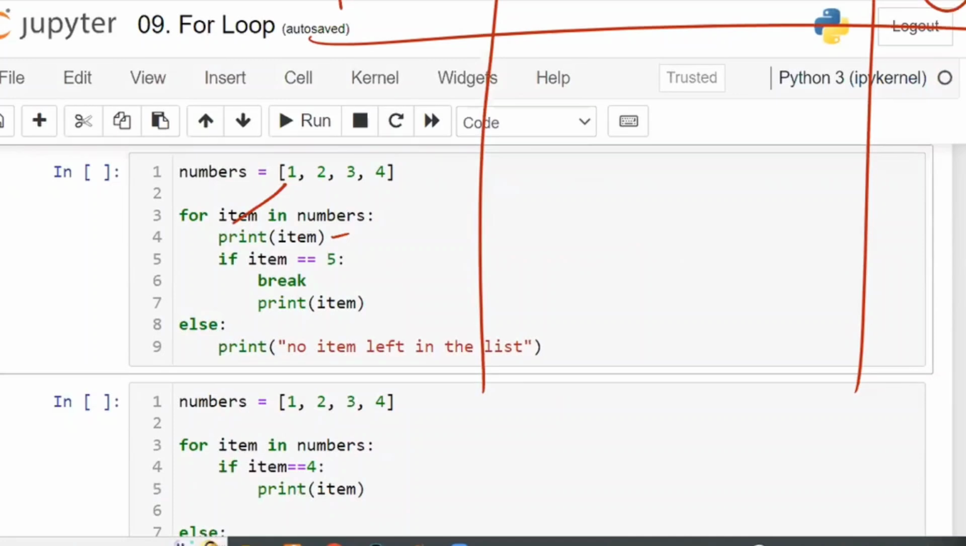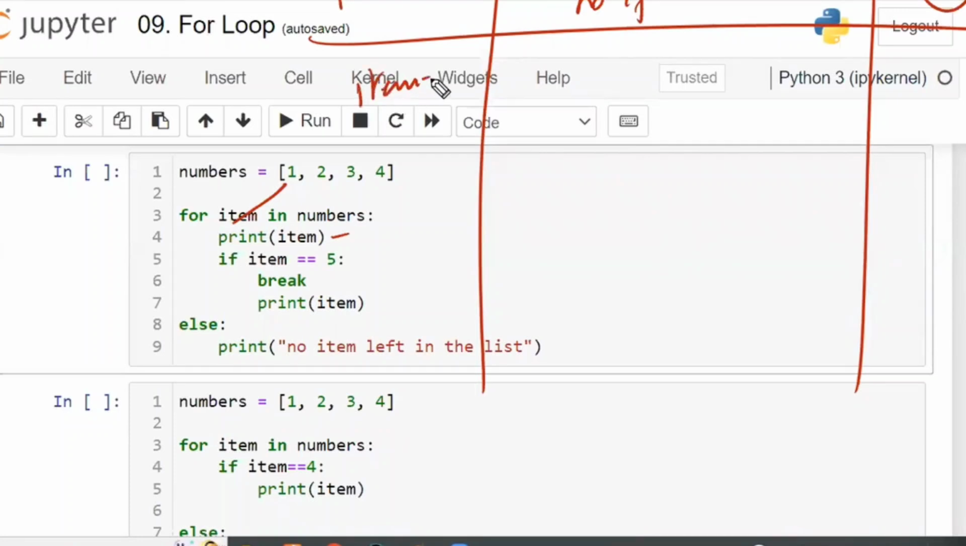So print of 1. And is 1 equal to 5? Is the condition true? No, false. False means if will not work. No need of the if statement. The if statement will not be executed.